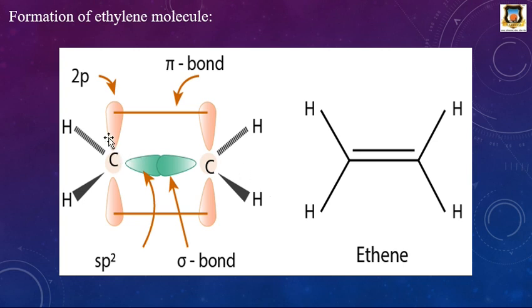And this pz orbital is perpendicular to this plane, and each 2pz orbital contains one electron, and therefore these orbitals laterally overlap with each other, giving a pi bond. Therefore, there is one pi bond in the ethene molecule and a total of 5 sigma bonds in the ethene molecule.